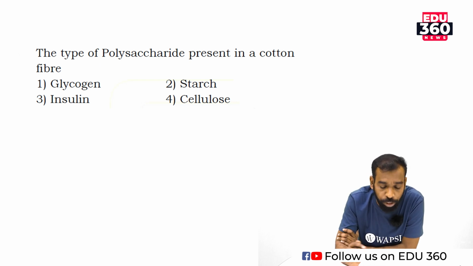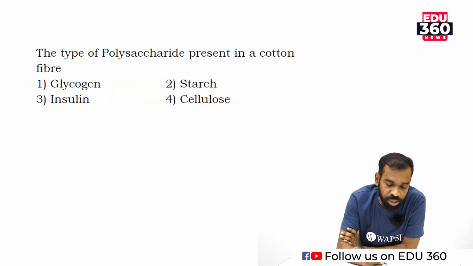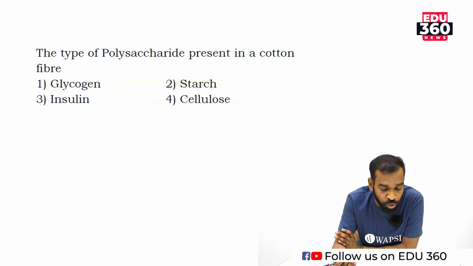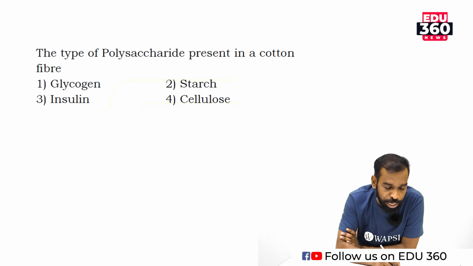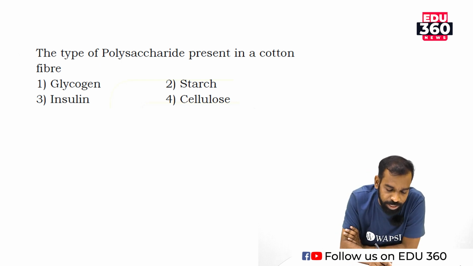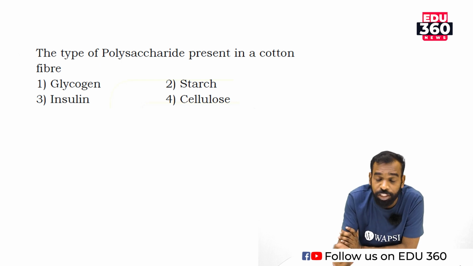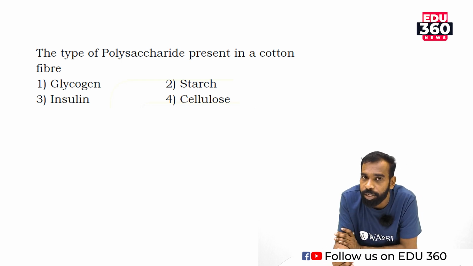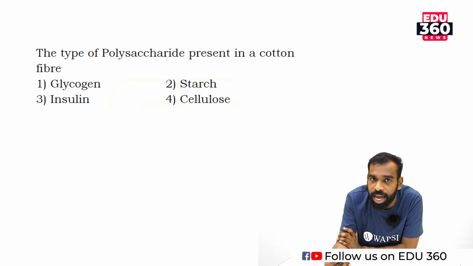It is not found in cotton. Starch is synthesized by the process of photosynthesis. Insulin is a protein. Cellulose is a polysaccharide which is present in cotton fiber.